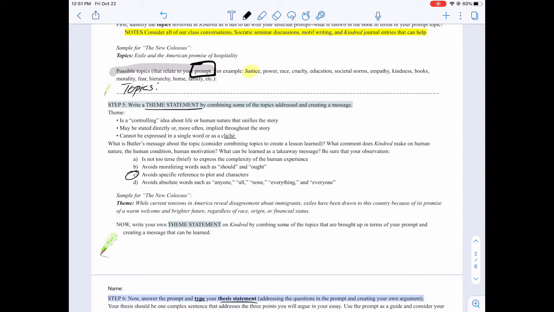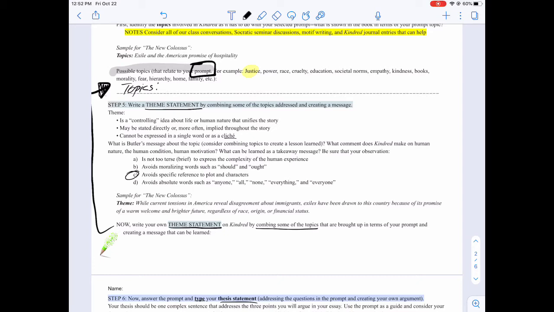So read through these elements. There is a sample from the new Colossus for you, but you're going to write your own theme statement. Think about your prompt. Your theme should come from your prompt. So think about your arguments you might be presenting. You already wrote down all of the topics that you think connect to your prompt. You've already done that. So look at everything you wrote. Think about combining some of those topics that you wrote about that deal with your prompt.